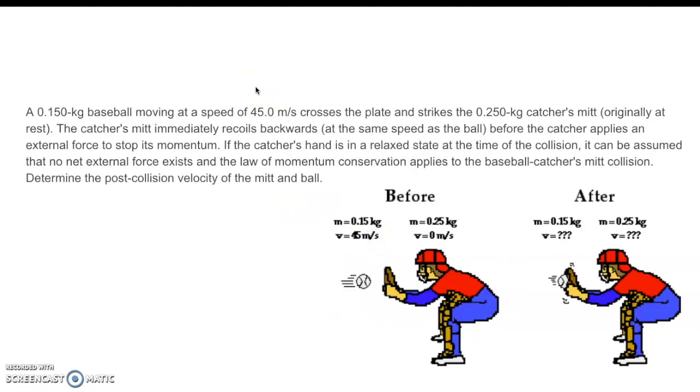A 0.150-kilogram baseball moving at a speed of 45 meters per second crosses the plate and strikes the 0.250-kilogram catcher's mitt. The mitt's at rest. The mitt immediately recoils backwards, going the same speed as the ball before the catcher applies an external force to stop its momentum. If the catcher's hand is in a relaxed state at the time of the collision, it can be assumed that no net external force exists and the law of momentum conservation applies. All right, so here's before, here's after, and we're trying to find this final velocity.